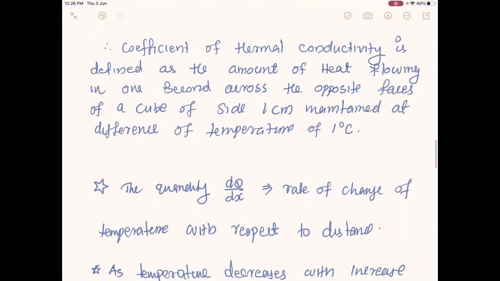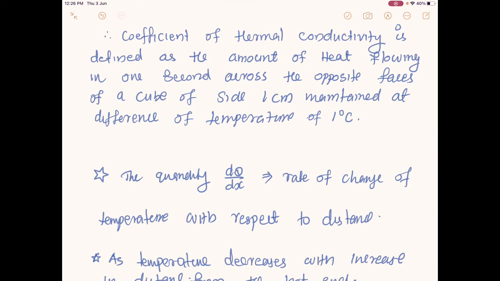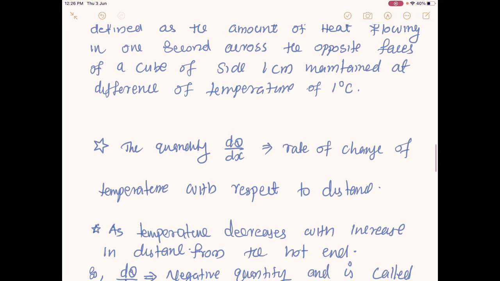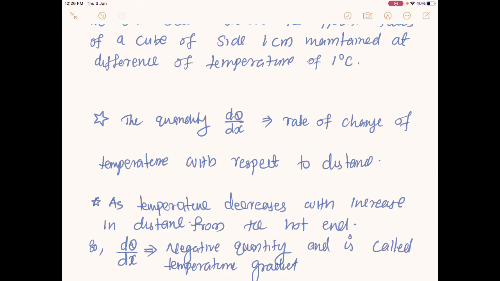Okay, so now I can define this d theta by dx. D theta is the temperature difference and dx is the separation. So the quantity d theta by dx is nothing but the rate of change of temperature with respect to distance. As temperature decreases with increasing distance, the amount of heat transferring from one place to another is inversely proportional to the distance. So as distance increases, temperature decreases, which we can understand very clearly.